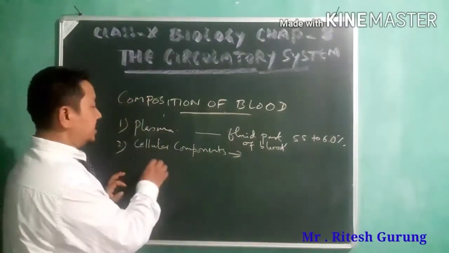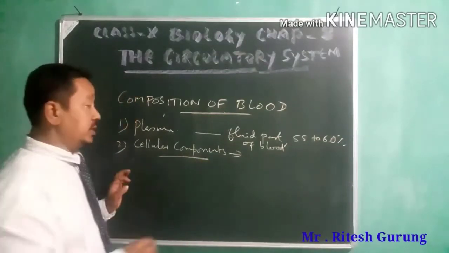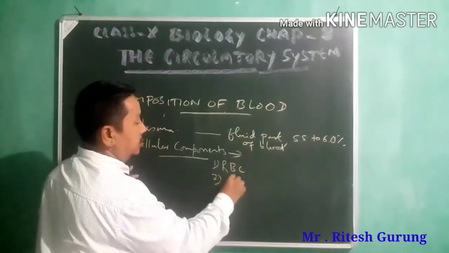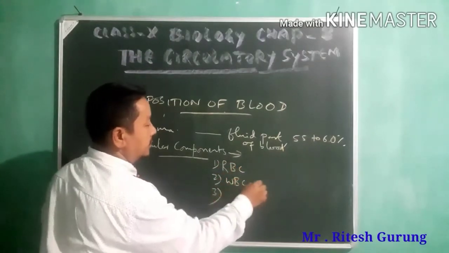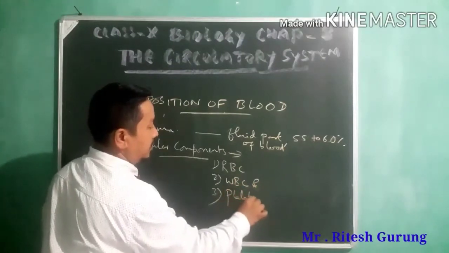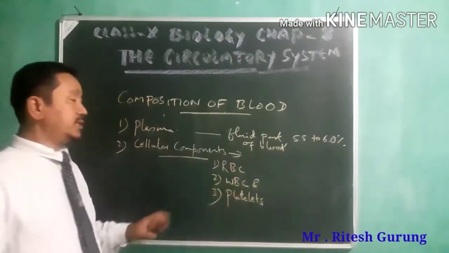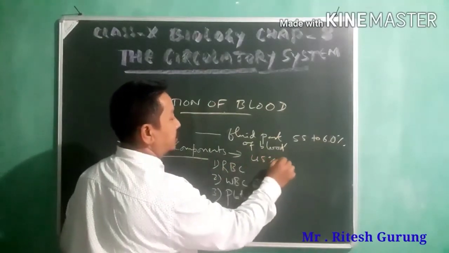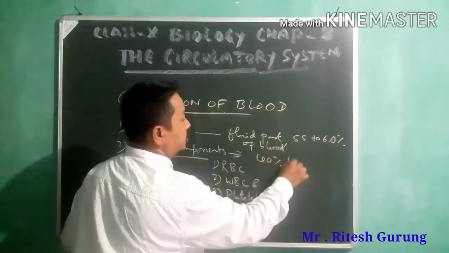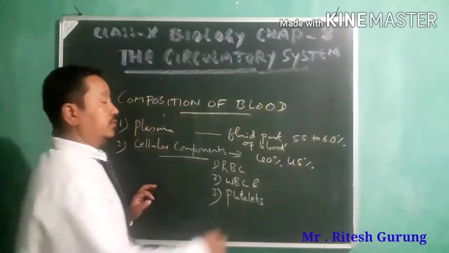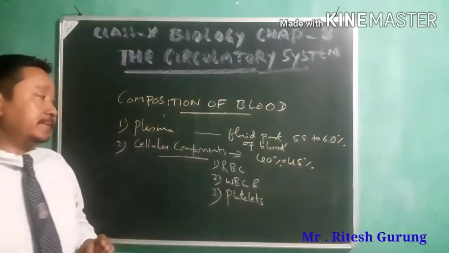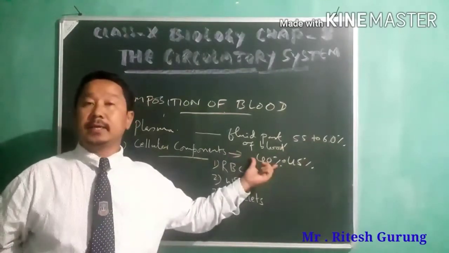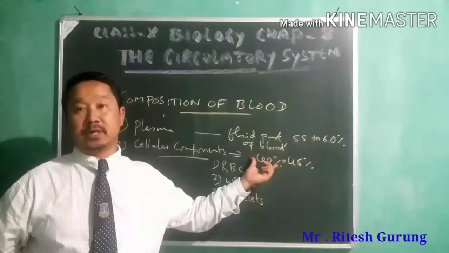Then the rest is your cellular component, which includes your RBC, WBC and platelets. Which is how much? 40 to 45% you find the cellular components in the composition of blood.